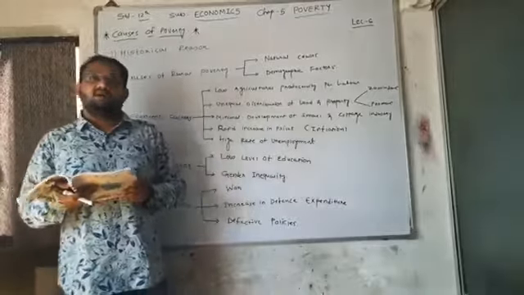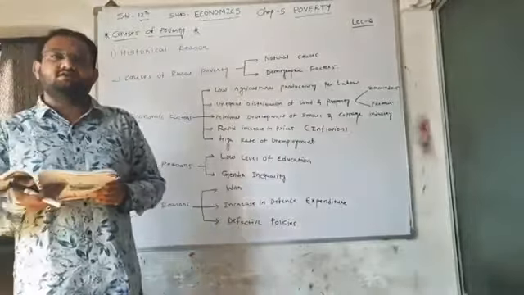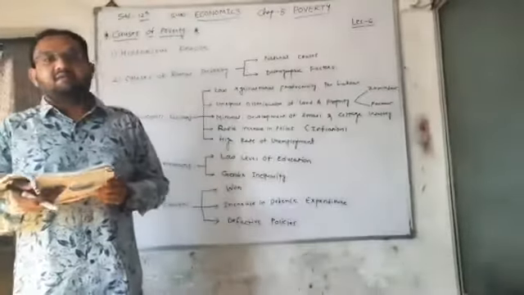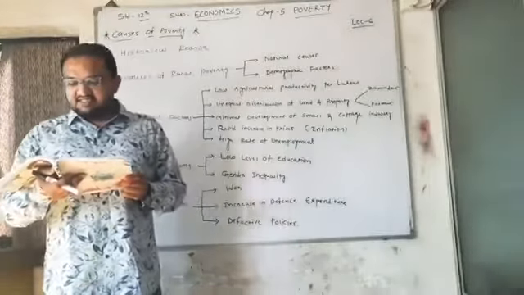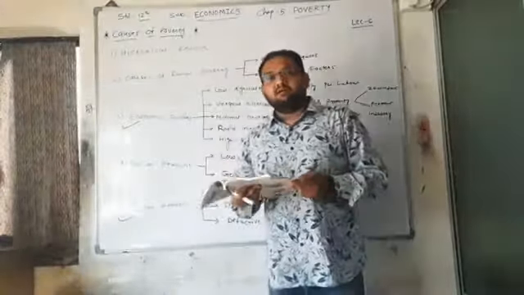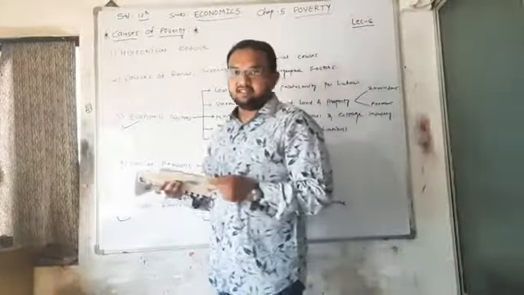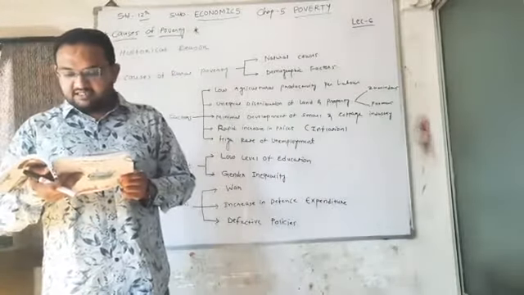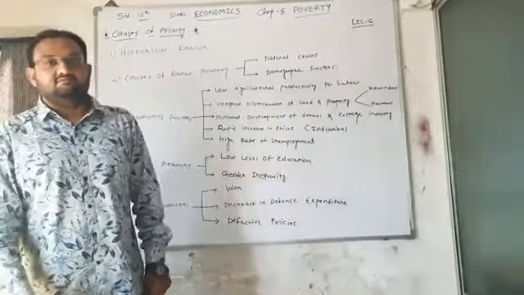It means those farmers who are totally dependent on agriculture are not getting any source of income after this monsoon period, because they are not able to cultivate the land due to unavailability of water and other resources. So there exists seasonal unemployment. It means they are not getting any kind of work after this period of cultivation. High increase in population is one of the reasons. Due to the higher increase in population, the joint family system also increases the burden on agriculture and results in disguised unemployment, which we have already discussed.